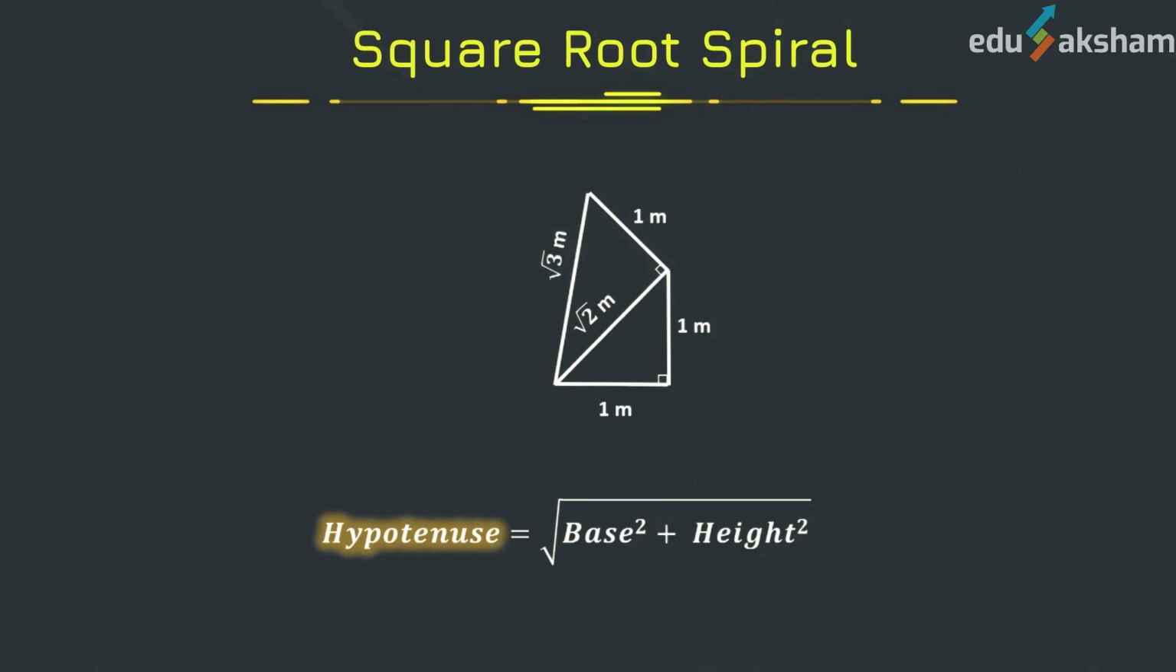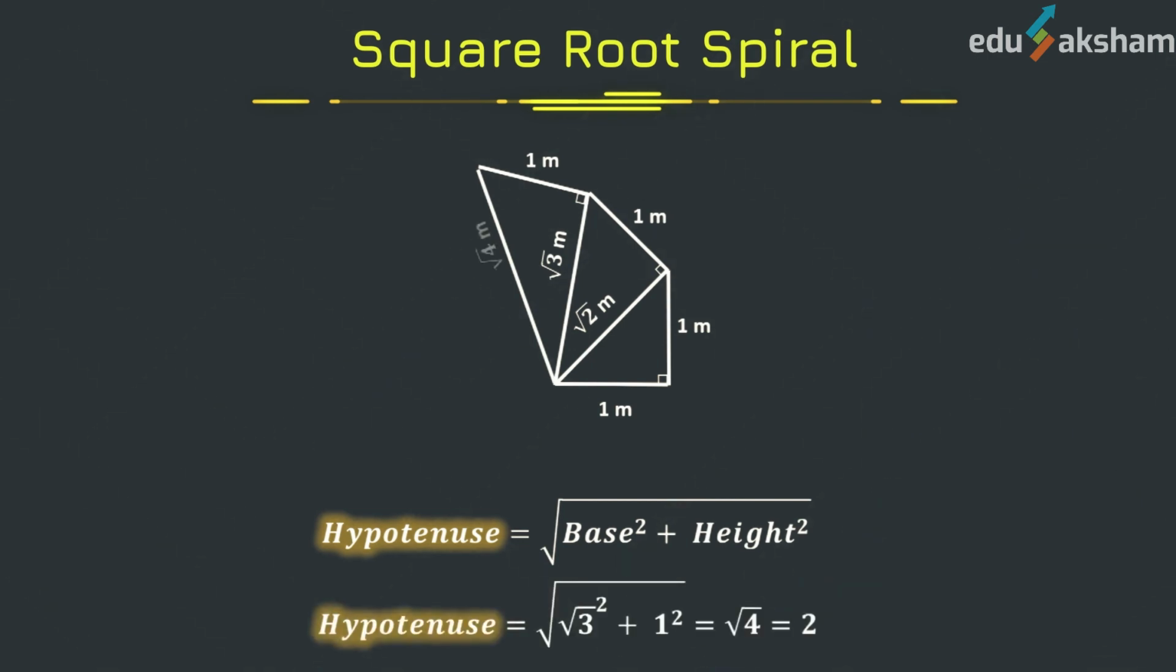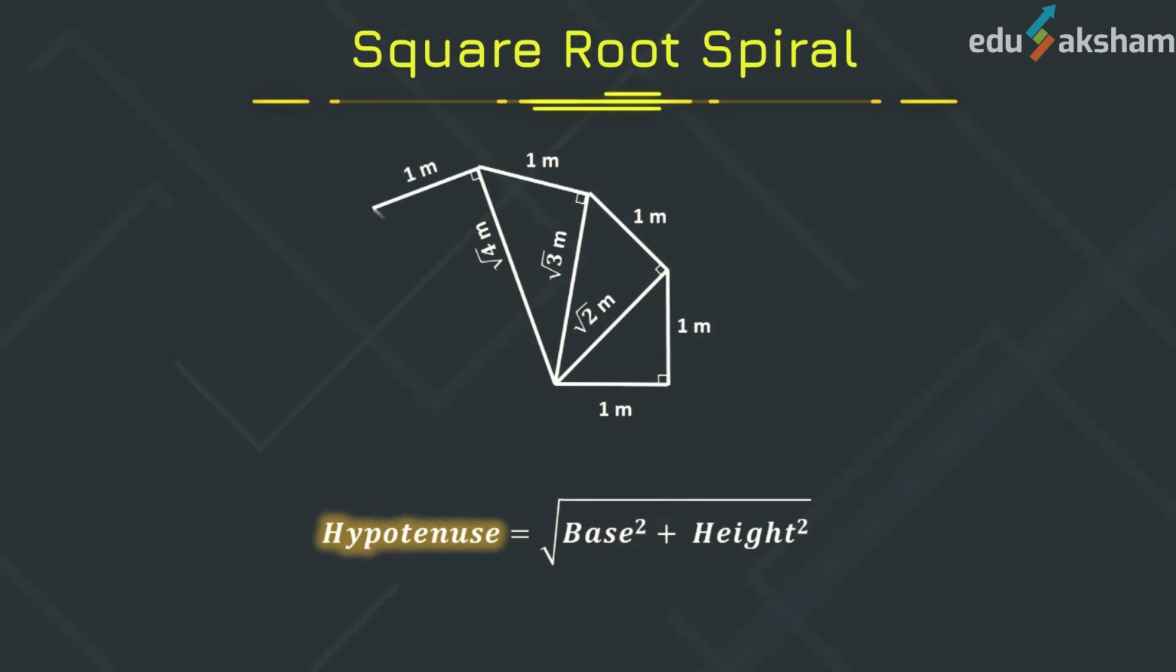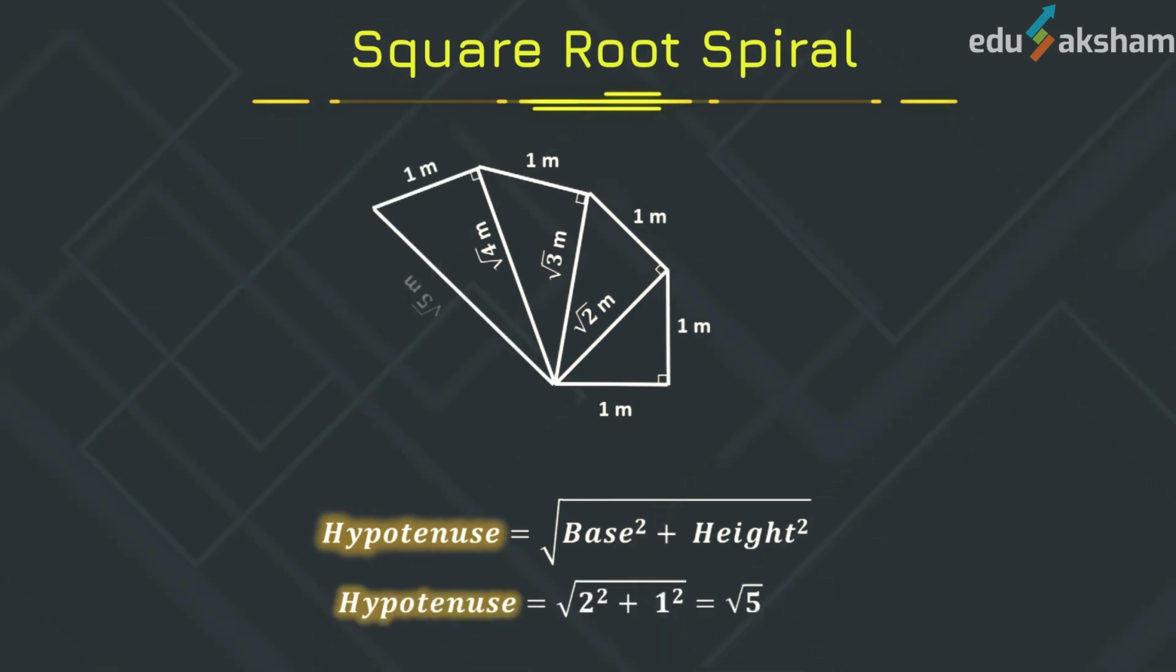Again we will draw a line segment of 1 meter which will be perpendicular to this line segment of √3 meters. So again we will find the length of the hypotenuse using the Pythagoras theorem. This time we will get √4. Basically √4 is not an irrational number, so we can write it as 2 because √4 is 2. So we saw how we can find consecutive square root values using this pattern.